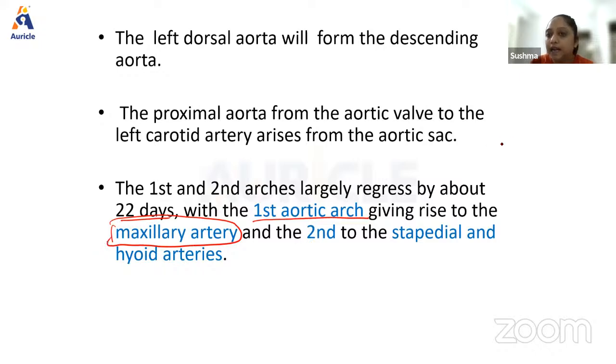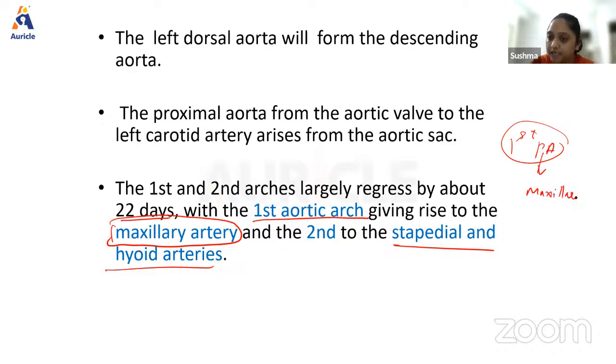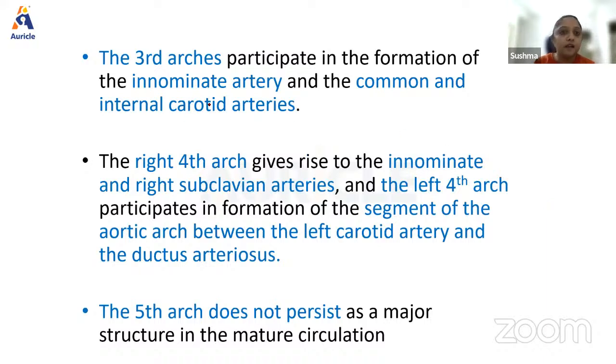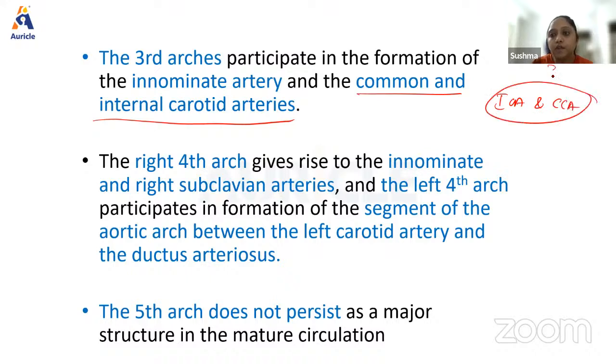Is it not coinciding with the first pharyngeal arch, guys? Second gives rise to the stapedial and hyoid arteries. First pharyngeal arch has the maxillary artery too, is it or is it not? Mandibular nerve and maxillary artery. The third arch participates in the formation of the innominate artery and the common and internal carotid artery. This is very important: the ICA and the common carotid artery come from the third aortic arch. That's all you need to know.